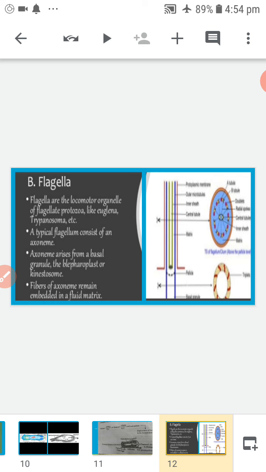Each flagellum has a central axis called axoneme and a protoplasmic sheath.